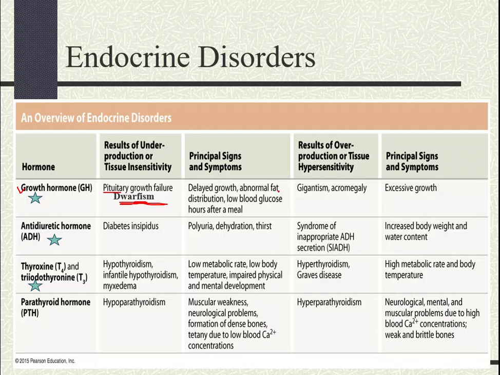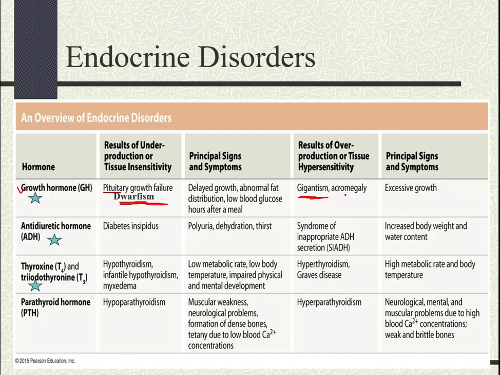The opposite of this condition is what we call pituitary gigantism. Now, this is due to the hypersecretion of growth hormone during the growth years. It basically occurs before the fusion of the epiphyseal growth plate, thereby causing an abnormal increase in the length of the long bones. Now, a similar condition is what we call acromegaly.